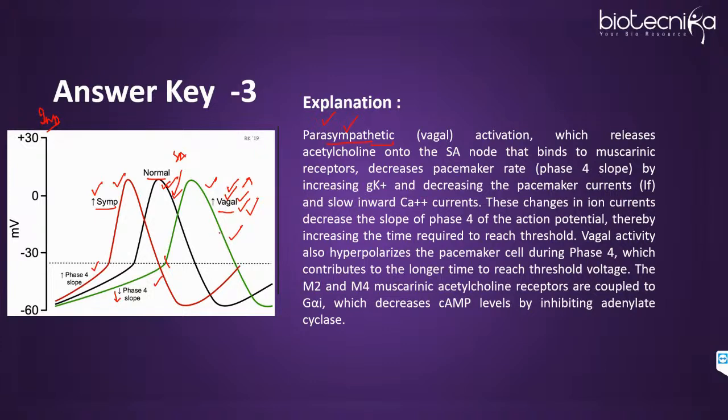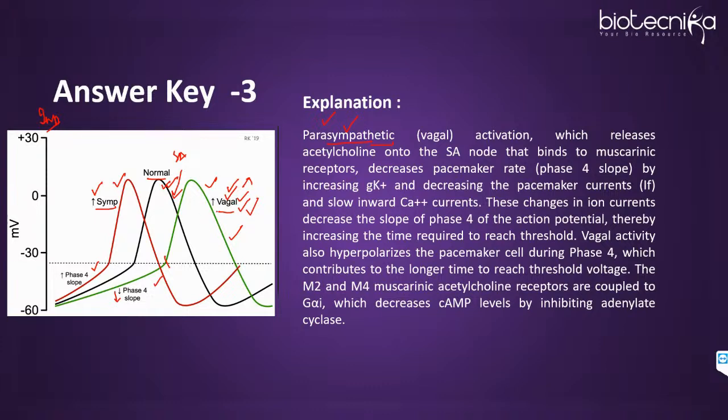When the parasympathetic division is getting activated, will the heart contract more or less? Any guesses? Good, Surender. It will decrease, right? So remember that.